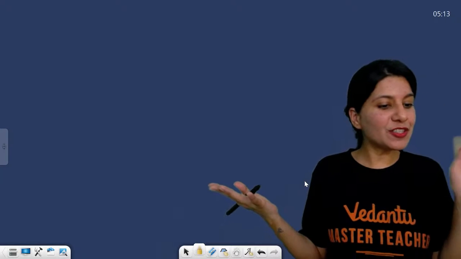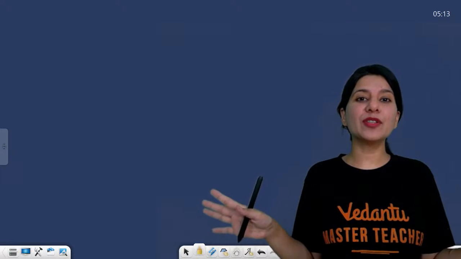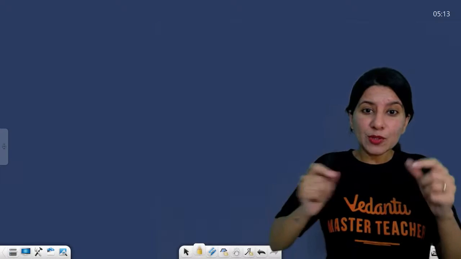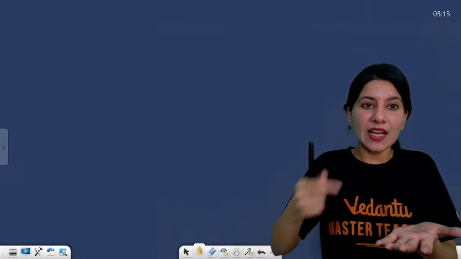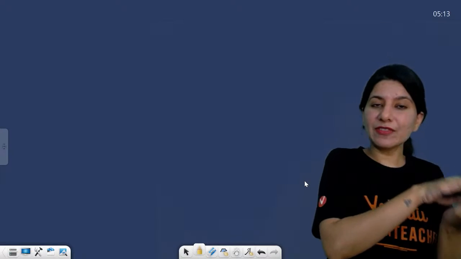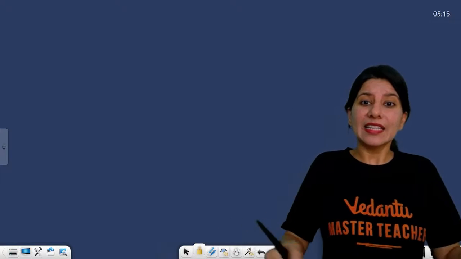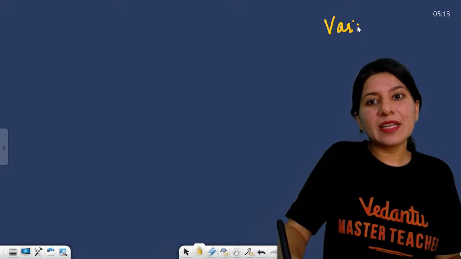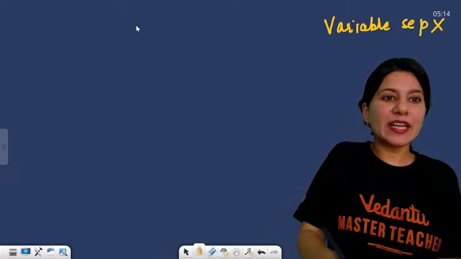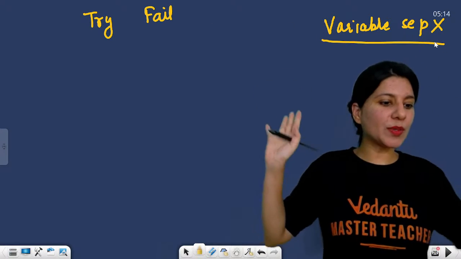Yes, how to differentiate between homogeneous and linear? You won't differentiate just by looking at it. That's what I am telling you. So I used to try to solve it, putting y terms on the left hand side and x terms on the right hand side. But I used to fail. Then I was like, okay, variable separable is crossed out. That means variable separable is not working out.